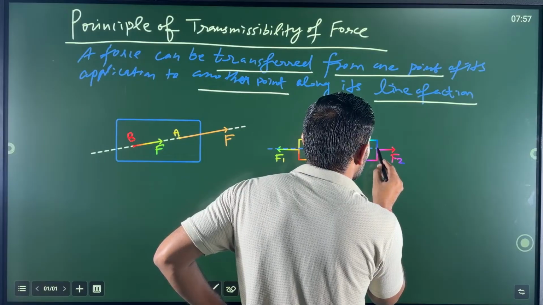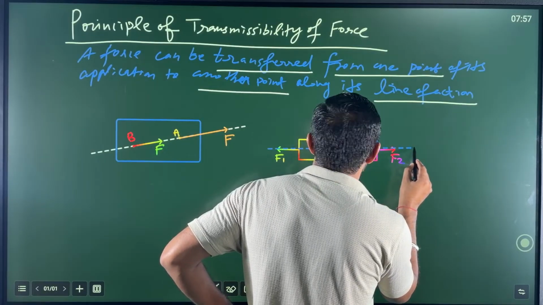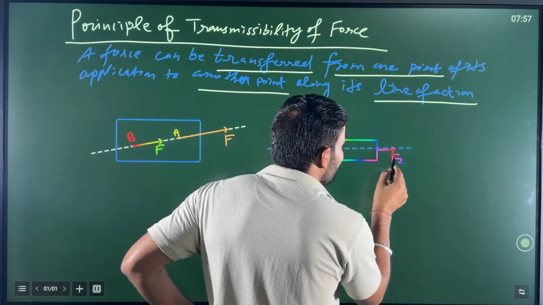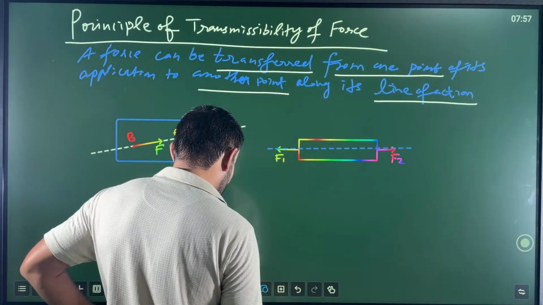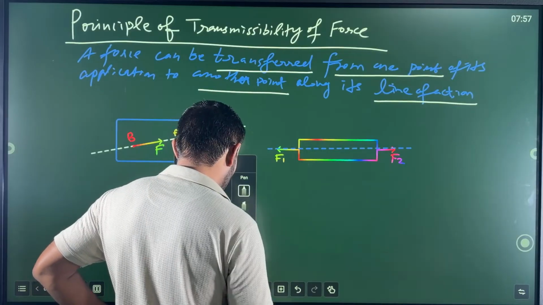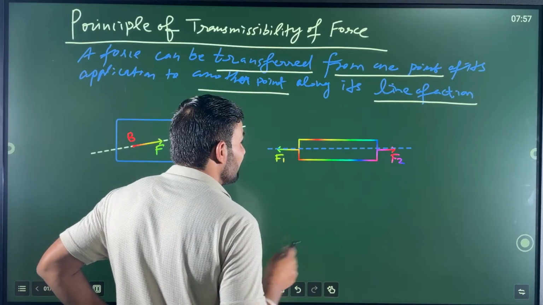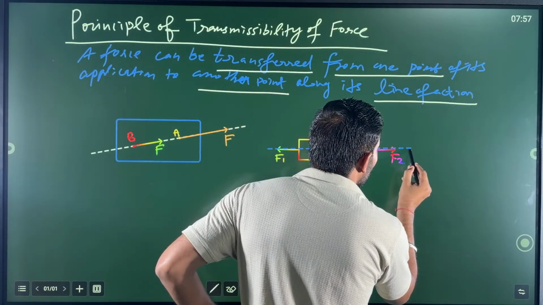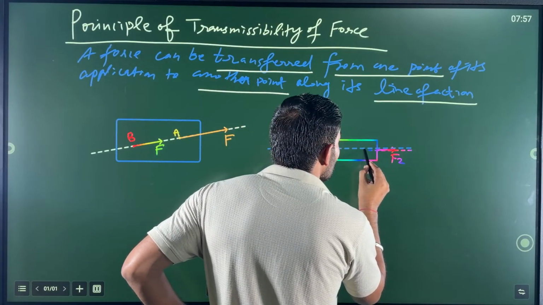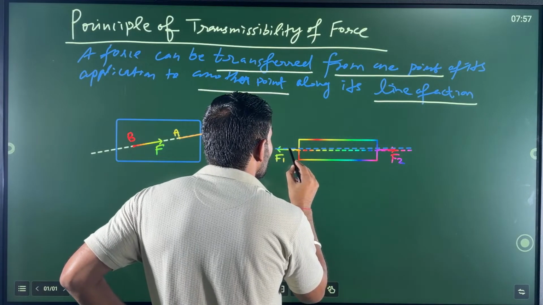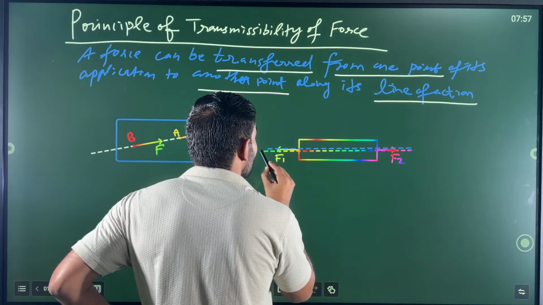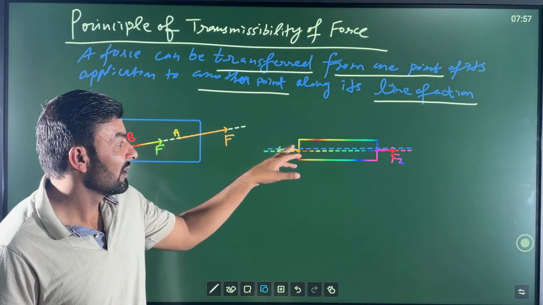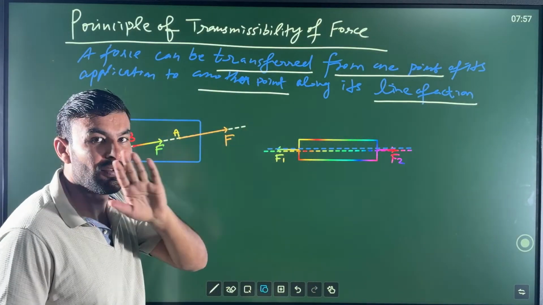Let me take this line of action of this force. It's something like that, my dear friends. Be careful. And let me take the line of action of this force F2, my dear friends. That's also very important. Be careful. Line of action of this force F2. That is also very, very important, my dear friends. Something like that. So now F1 and F2, there are two forces acting, my dear friends.